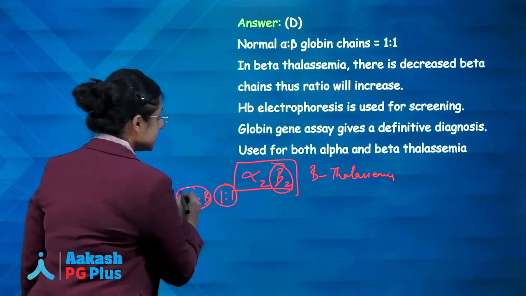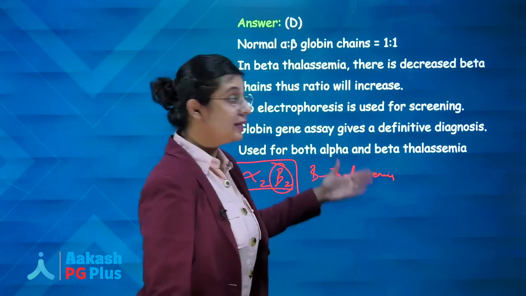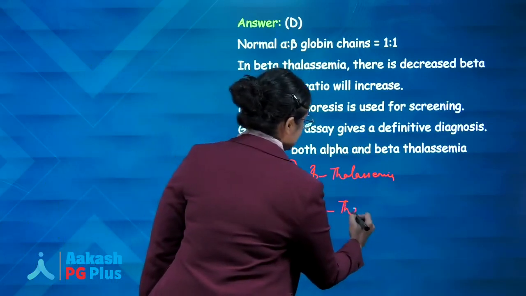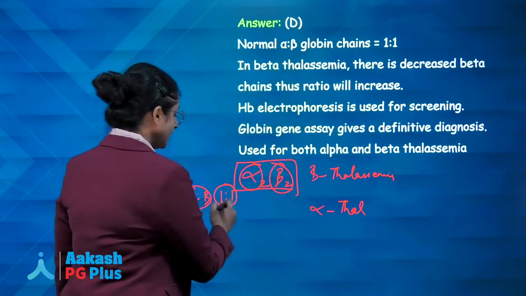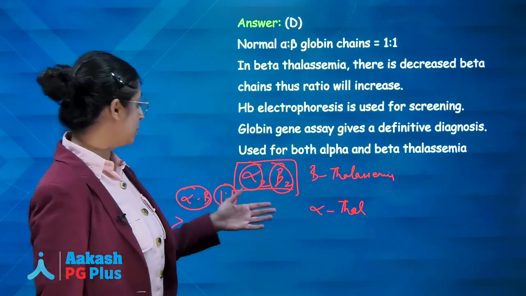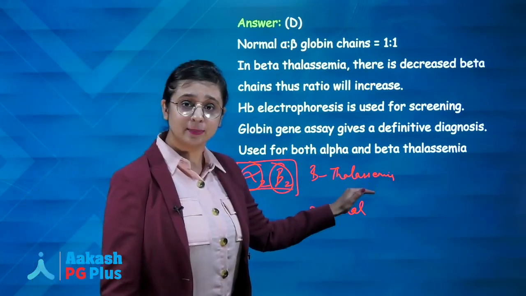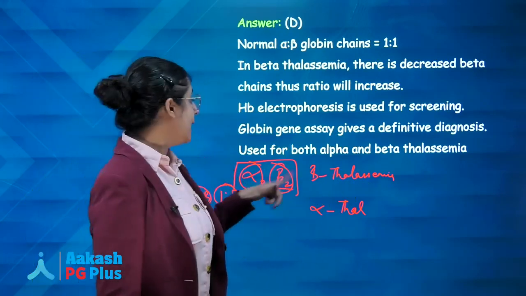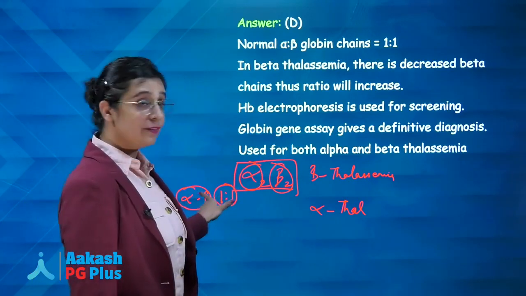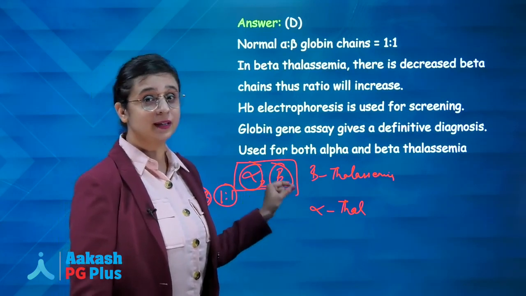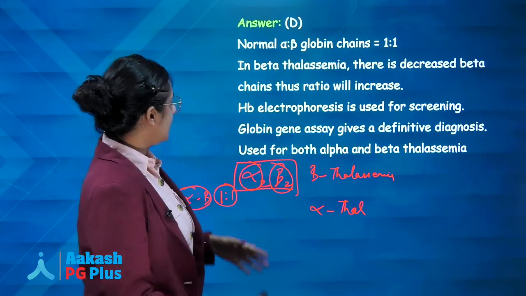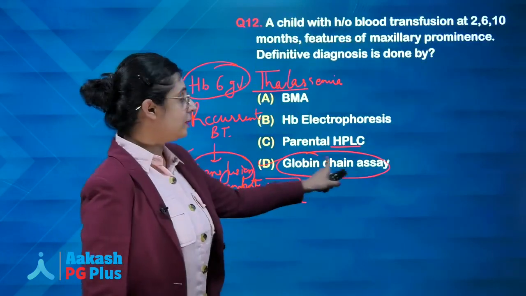The ratio will increase in case of beta thalassemia, whereas in case of alpha thalassemia, alpha chains would not be there. So what will happen to the ratio? It will decrease. That means it can help in the diagnosis of both alpha and beta thalassemia. This is number one advantage. And number two, it gives a definite diagnosis. A change in the ratio of alpha to beta globin will give a better definitive diagnosis for thalassemia compared to HPLC, right? So answer will be globin chain assay.